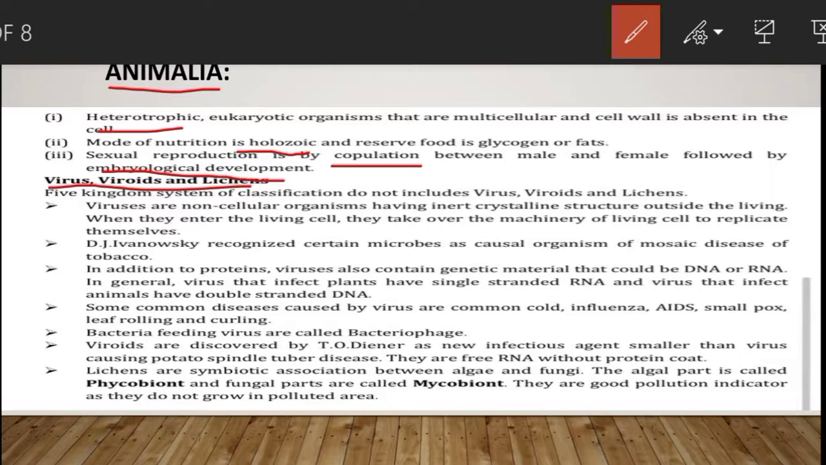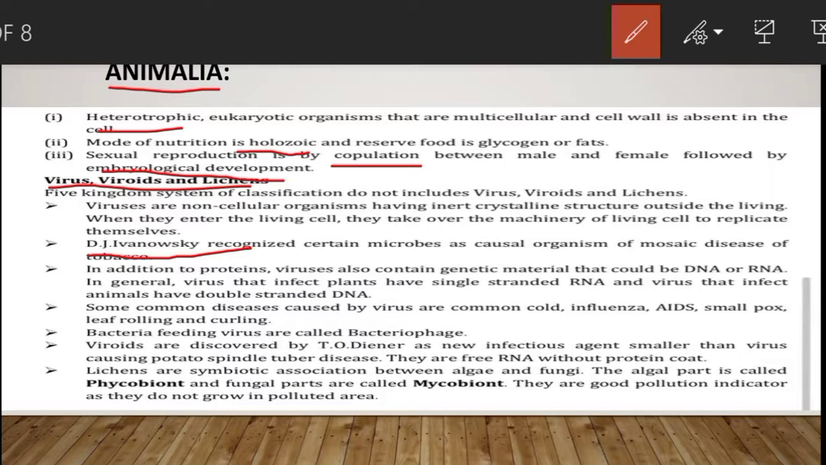Once they infect a living host cell, they take over the machinery of the host cell and then replicate themselves, killing the host. Now, there are certain discoveries related to virus. The name virus was given by Pasteur, which means venom or poisonous fluid. D.J. Ivanovsky recognized certain microbes as causative organism of mosaic disease of tobacco.